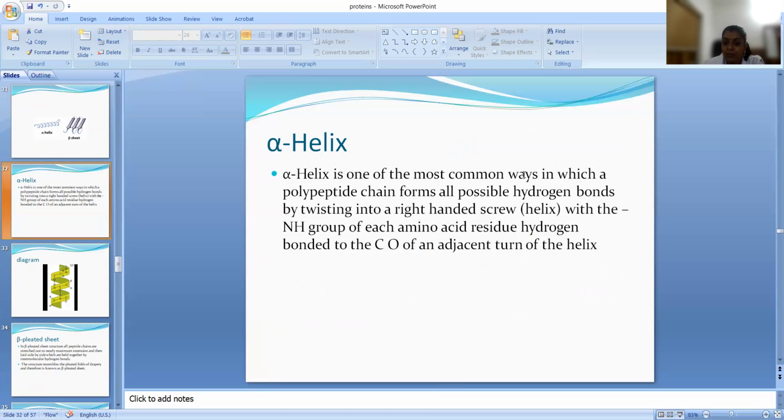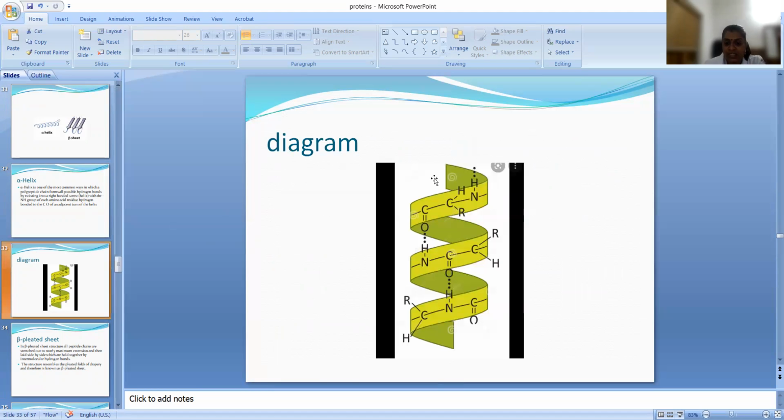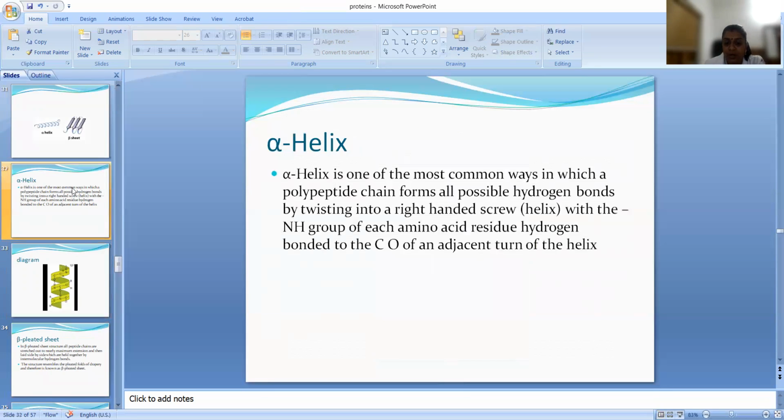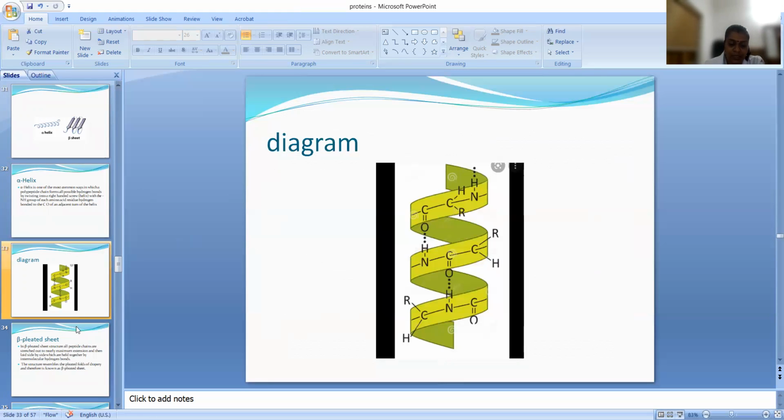Alpha helix is one of the most common ways in which a peptide chain forms all possible hydrogen bonds by twisting into a right-handed screw. You can see in between the coils there is hydrogen bond formation. This type is called an alpha helix. To hold the coils together, there will be hydrogen bond formation between NH and CO groups.